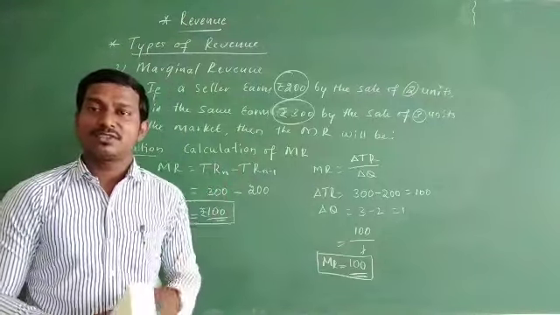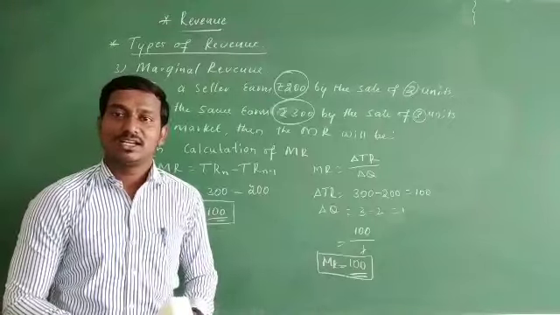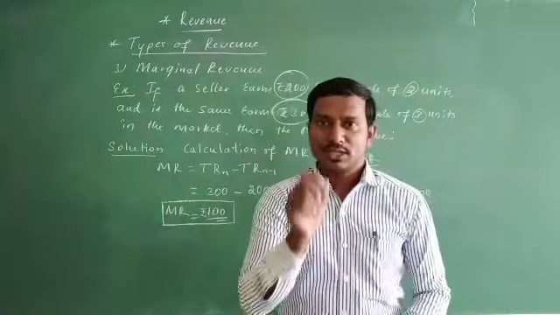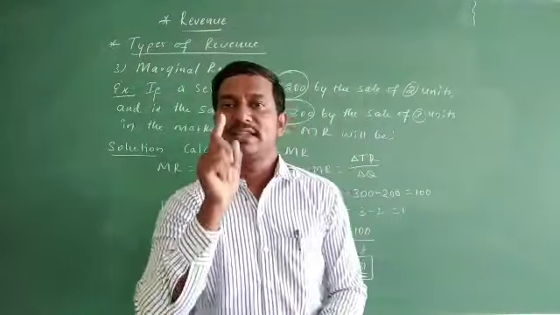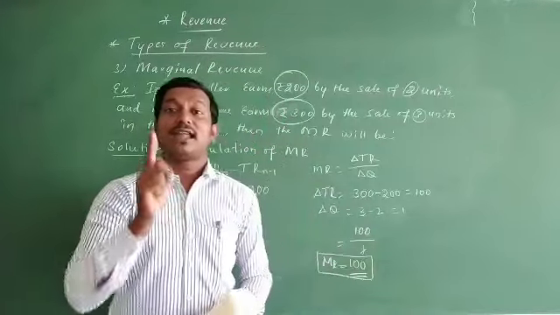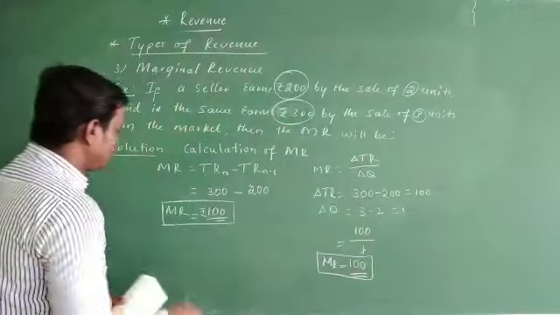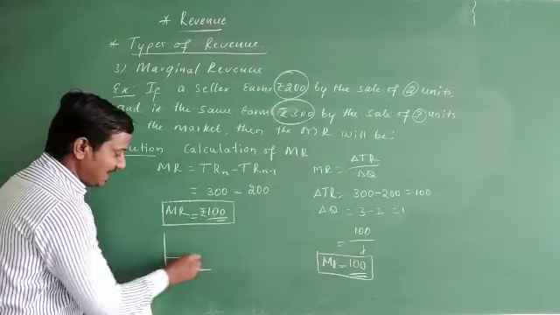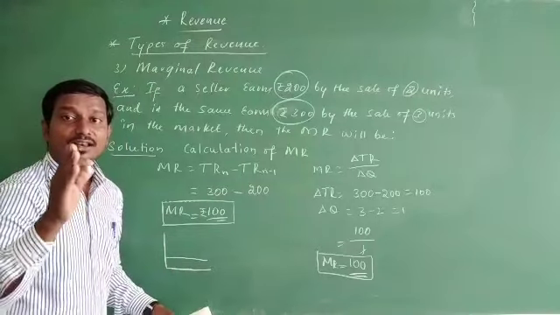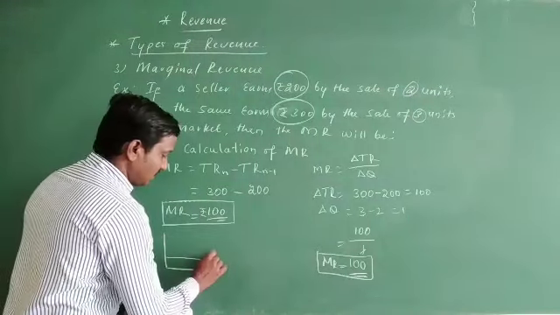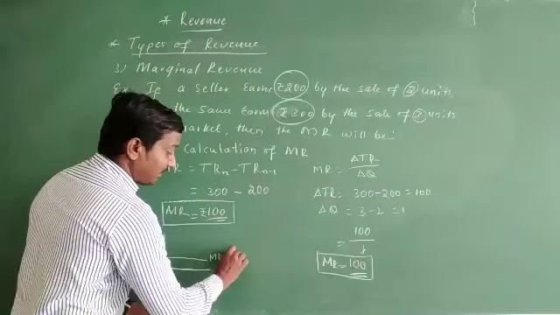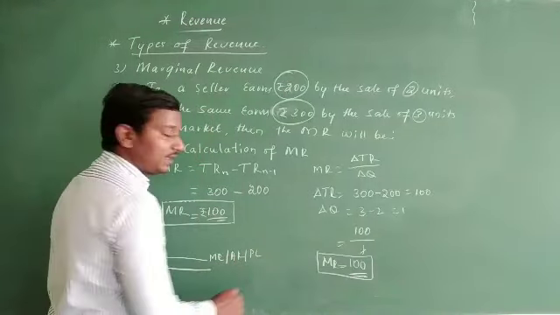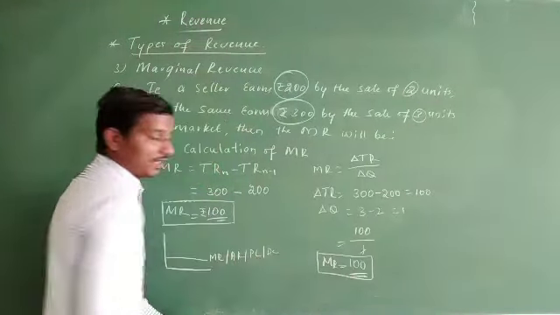Then again coming to the same point, how the marginal revenue will be in perfect competition. Friends, again it is saying except at the zero level of output, the marginal revenue will be the same as average revenue, price line and the demand curve. So here the shape of the marginal revenue curve in perfect competition is again a horizontal line parallel to the OX axis. This is marginal revenue, and this can also be called the average revenue curve, the price line, and the demand curve.